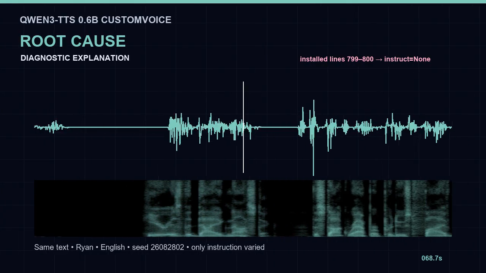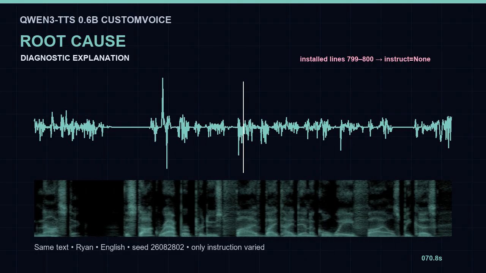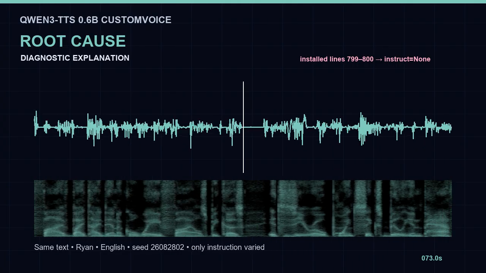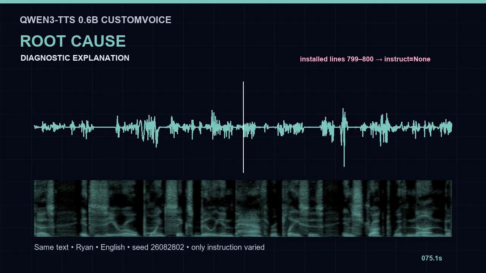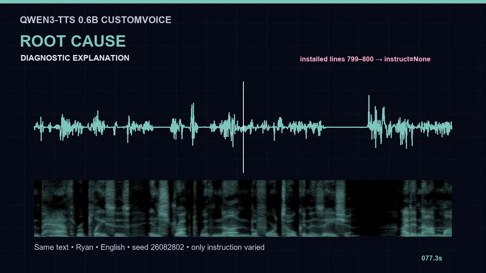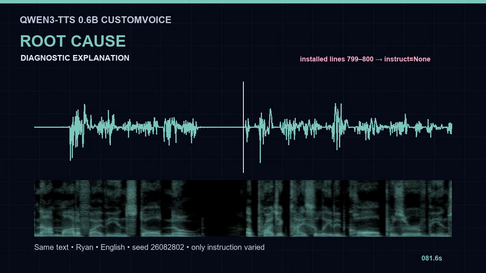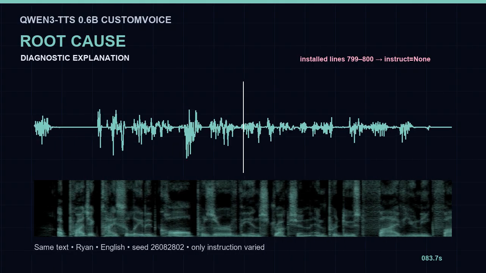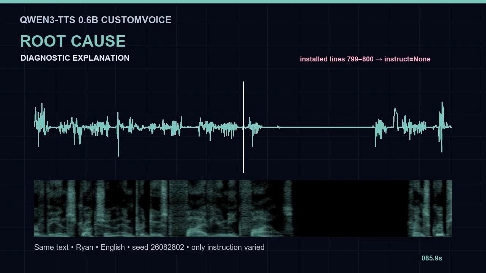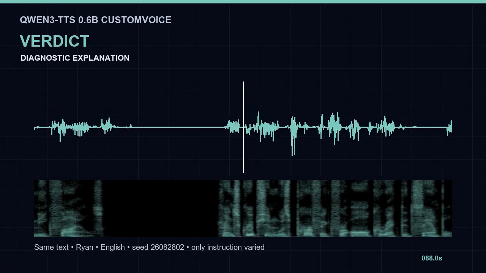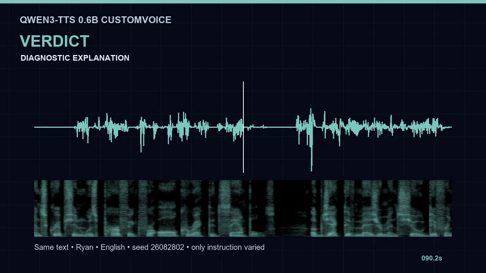Here is the diagnostic. The stock wrapper produced 5 byte-identical wave files because its 0.6 billion path replaces instruct with none before tokenization. I did not modify the installed node. A project-isolated call preserved the instruction and produced 5 unique files. Transcription was perfect for all corrected samples.